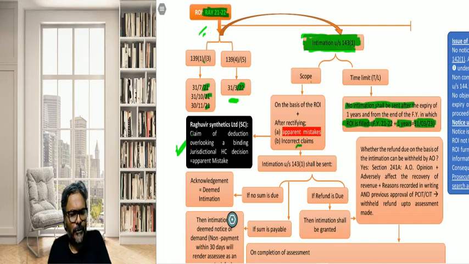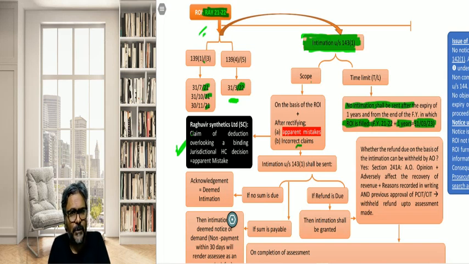So the question is whether this inconsistent claim that you have made in your ROI will make a case for an apparent mistake. Will this be considered a case of an apparent mistake? And the answer is yes.